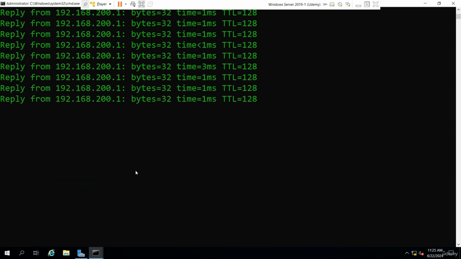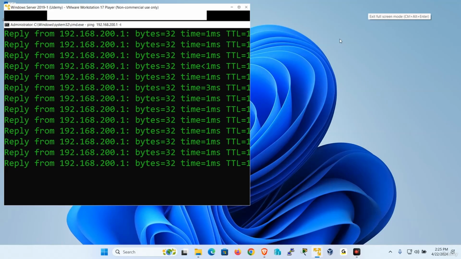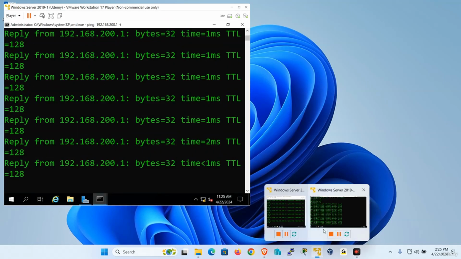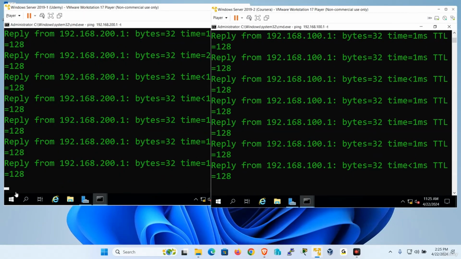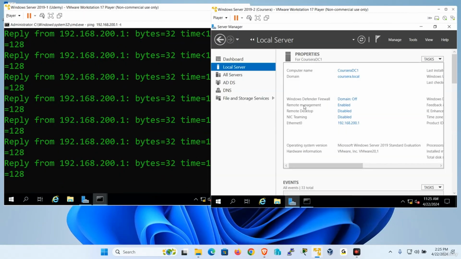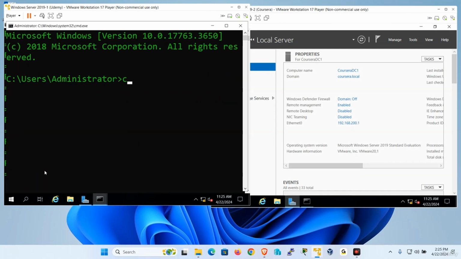Can I reach my fully qualified domain name? Well, let me see. Look at this. I want to look at both systems at the same time, right? And let's say Coursera and this. So if I open Server Manager here, it's called Coursera DC1. Okay, so let me open the command prompt. I could ping by IP address, but I cannot ping by name.